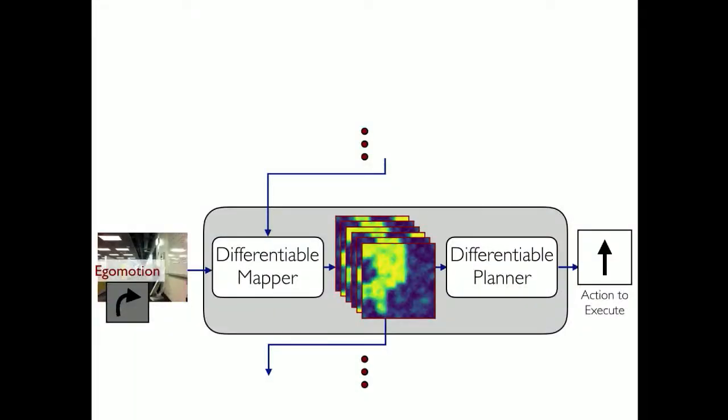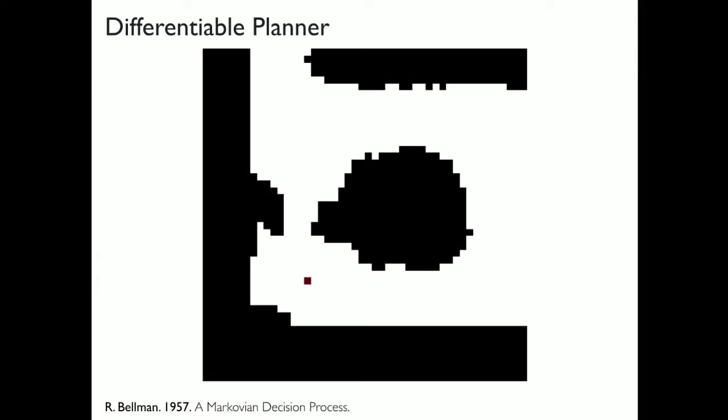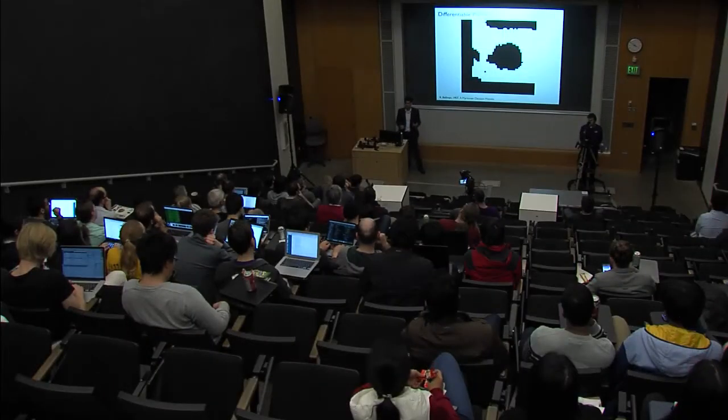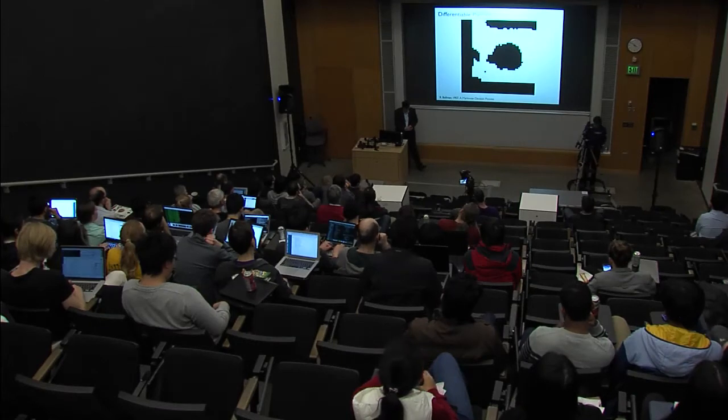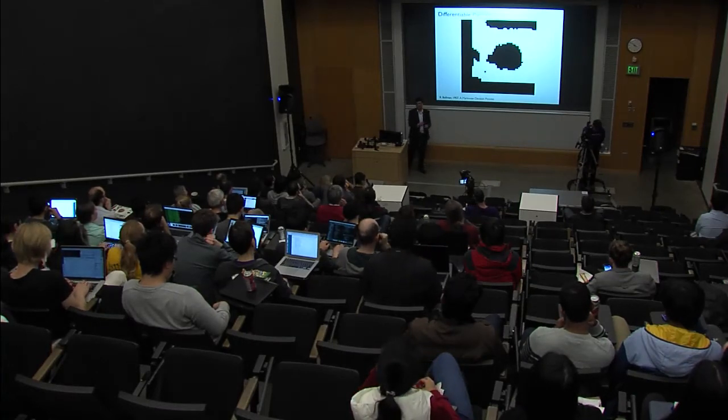Let me tell you a little bit about this differentiable planner. So our differentiable planner is essentially based on this classical idea of solving a planning problem by Bellman in 1957, which is essentially value iterations. What we want to do is to essentially estimate a value. How good is it to be in a particular location if I want to get to a given specified goal location? And what value iteration does is essentially it's an iterative algorithm to compute these values of different states.